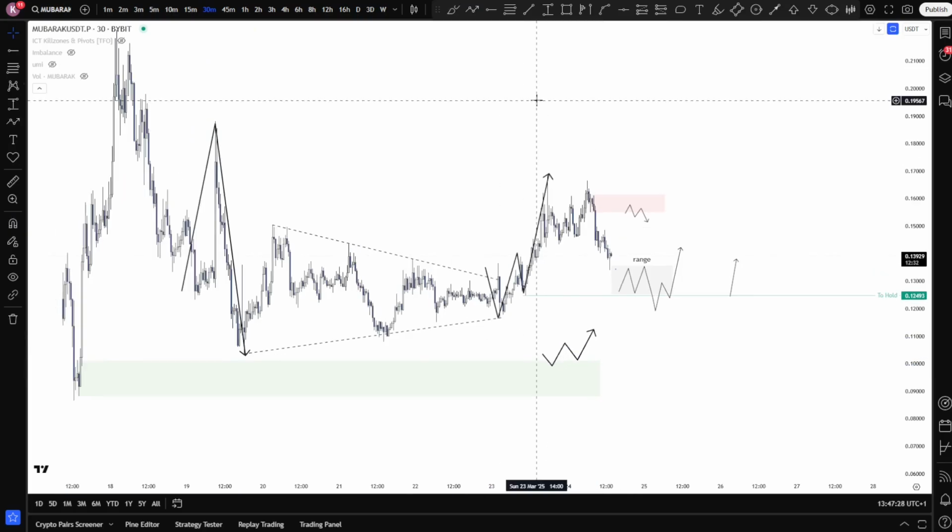Guys, this was MUBARAK for me. I played in all the scenarios for me objectively to look for some possible trades, for some longs, for some shorts.